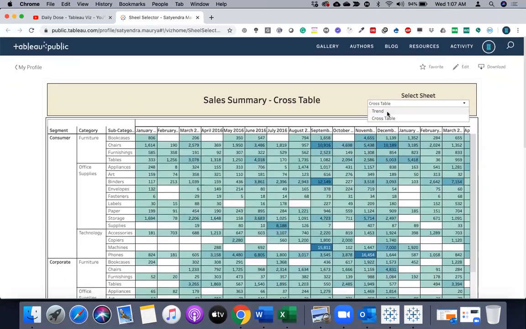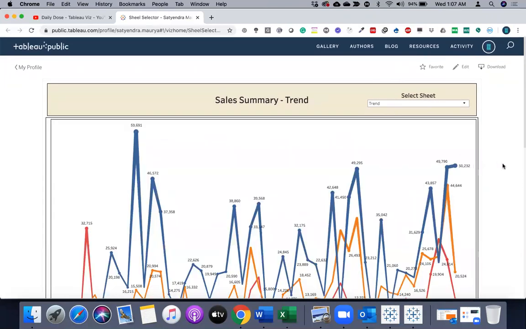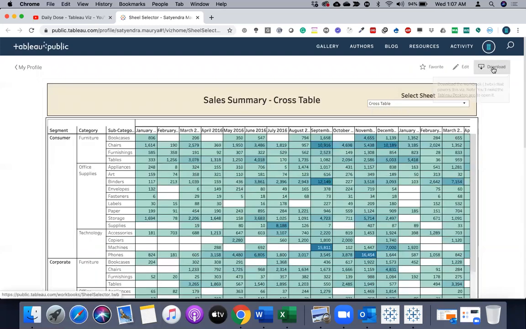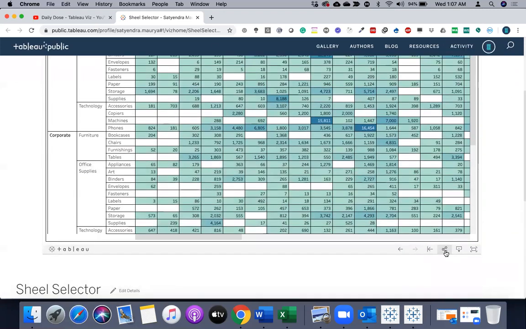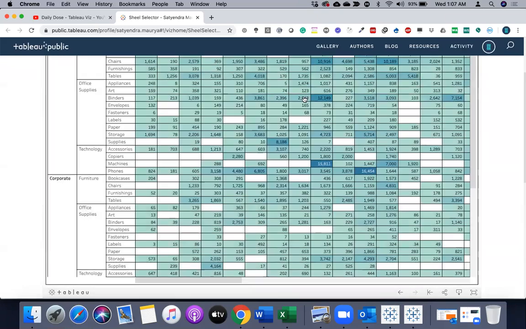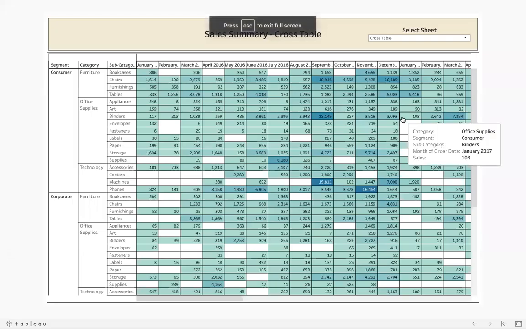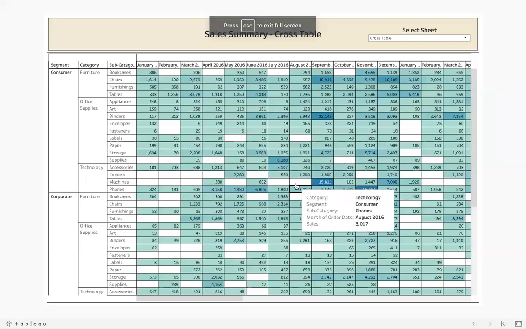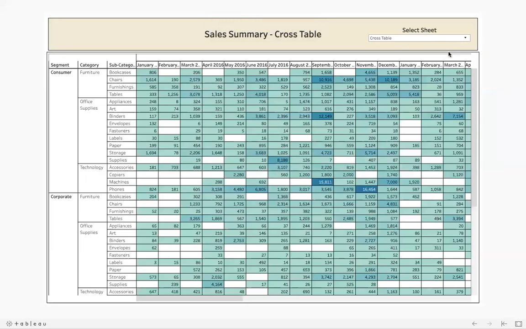It will work exactly the same as it works in Tableau Server. You can switch between those sheets. If you wish, you can download this dashboard. If you want, you can share it with your friends, colleagues, anybody. You can download the dashboard as well as the image of this dashboard, in PDF format, or PowerPoint, or the exact Tableau workbook, right? Now, going back to the full screen view of this dashboard, you have that flexibility too. You can see that here it shows the complete dashboard in full screen.